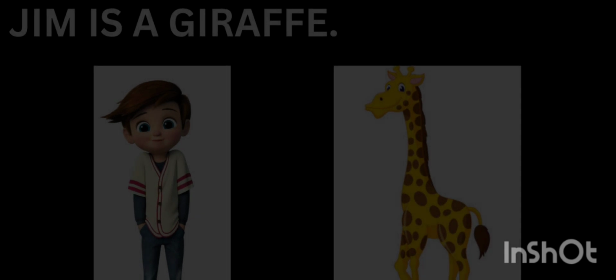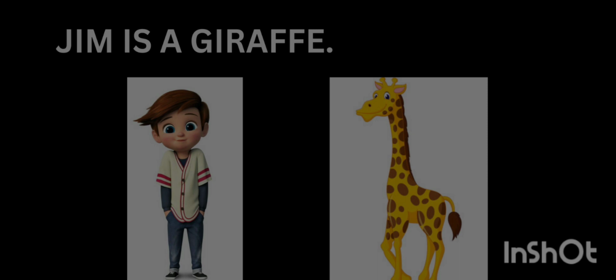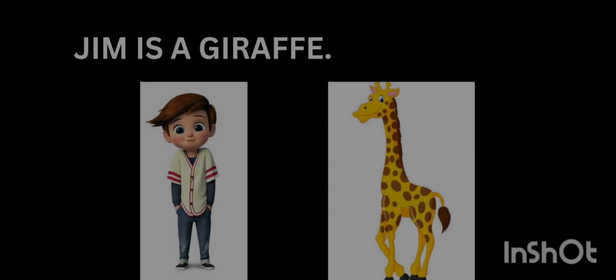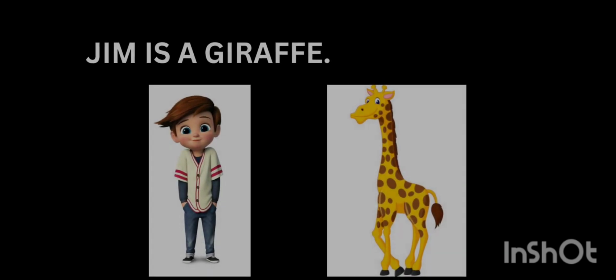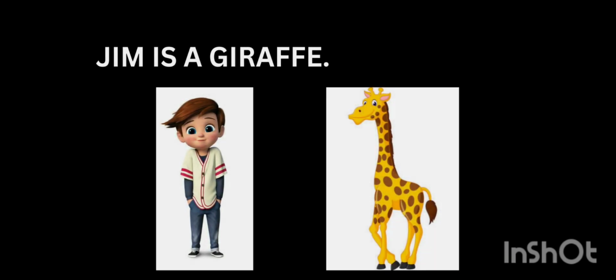Another example is, Jim is a giraffe. It doesn't literally mean Jim is a giraffe. Instead, this metaphor compares Jim with a giraffe. Though they are two different things, they are compared because of their common characteristic, height. So we can understand Jim is very tall. A metaphor makes the sentence more interesting and creates an image in the reader's mind. Instead of saying Jim is tall, we can say Jim is a giraffe.